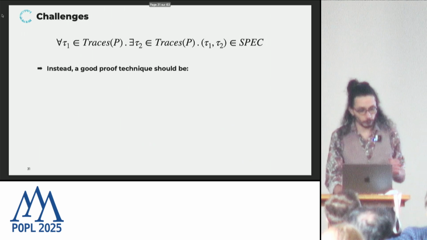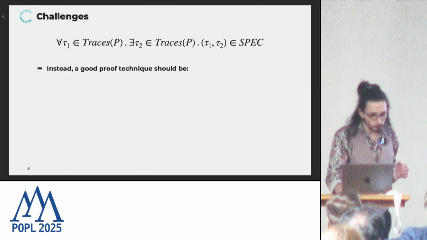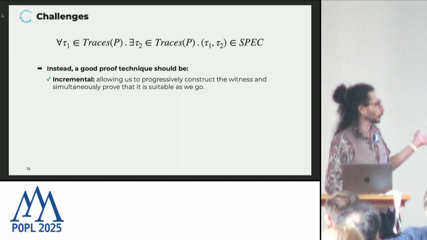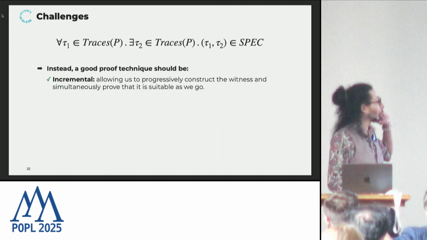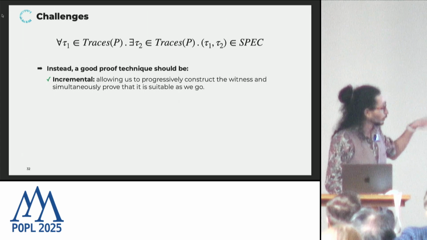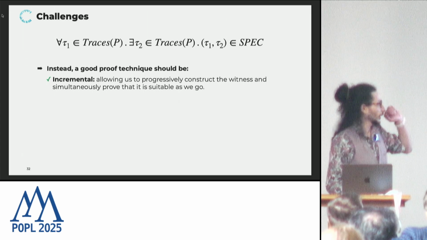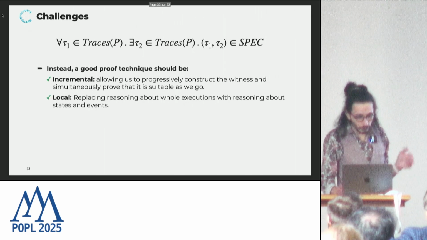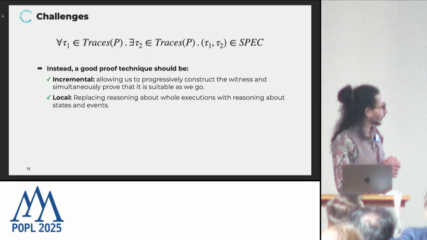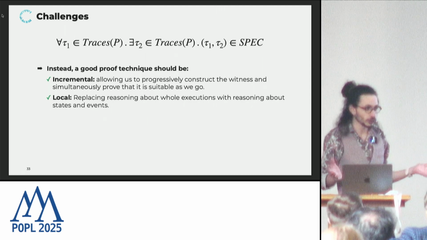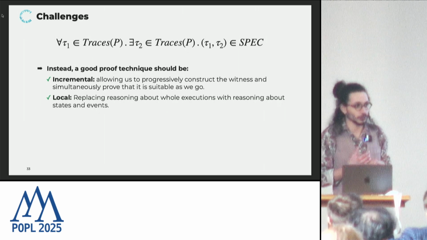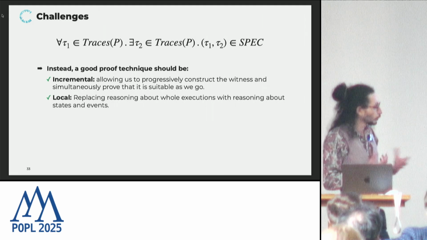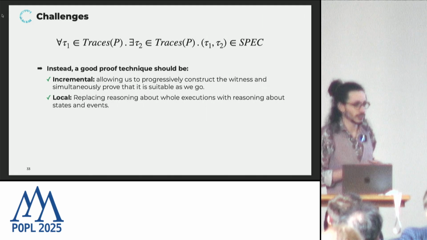So instead, what we would like to have is a more incremental proof technique. By that, I mean that we would like to progressively construct the witness for the existential quantifier and simultaneously prove that it's a suitable witness as we go. Another aspect is that we would like a local proof technique. Reasoning about big objects like infinite sequences of events is complicated and not very intuitive. Instead, we would like to reason about much smaller objects like states and events.